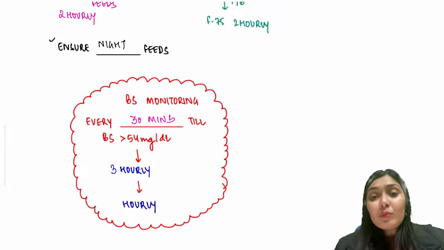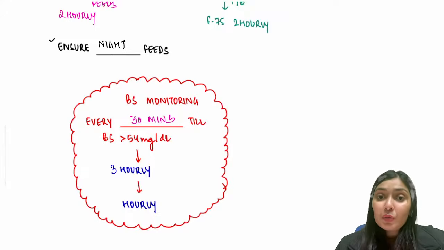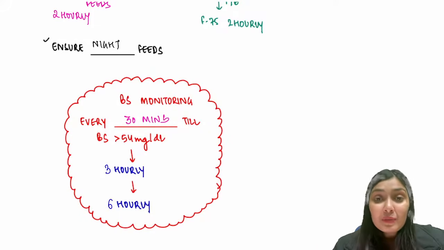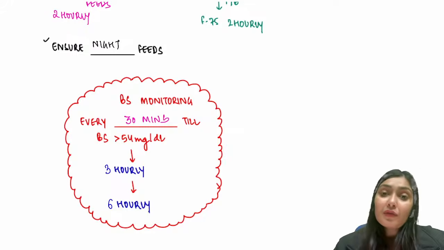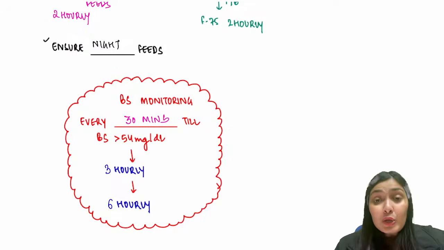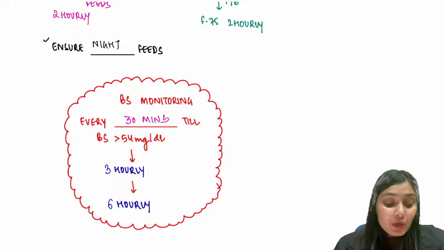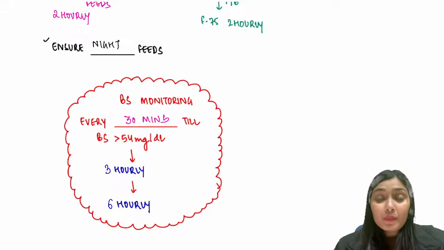If on 3 hourly monitoring the blood sugar levels come out to be normal again, you check 6 hourly. So remember, every 30 minutes first, then after 3 hours, then after 6 hours. So this is how you are going to monitor the blood sugar levels. So this was all about hypoglycemia and SAM. The examiner can very well ask you to write down a short note on SAM, the definition of SAM and the management of hypoglycemia in SAM. So this is what you are going to do.